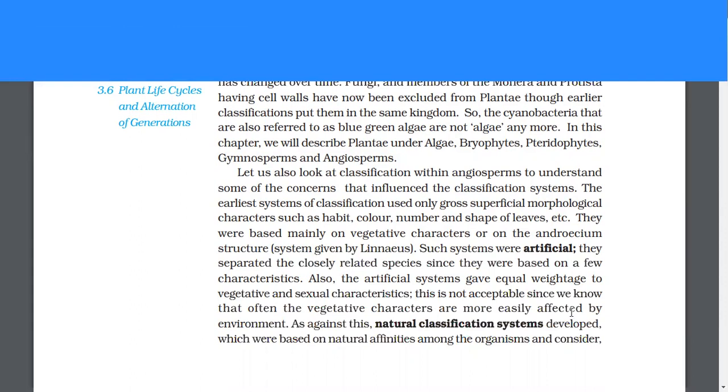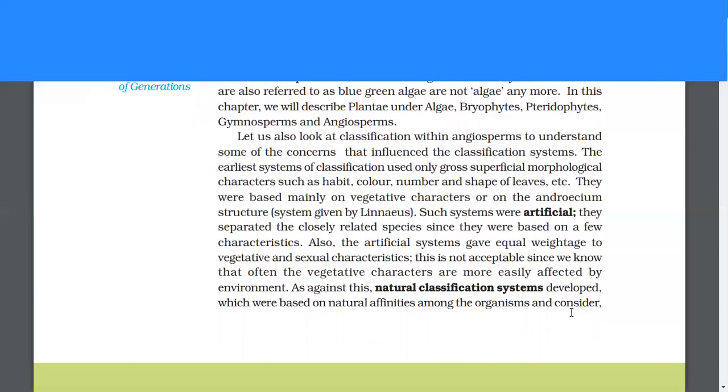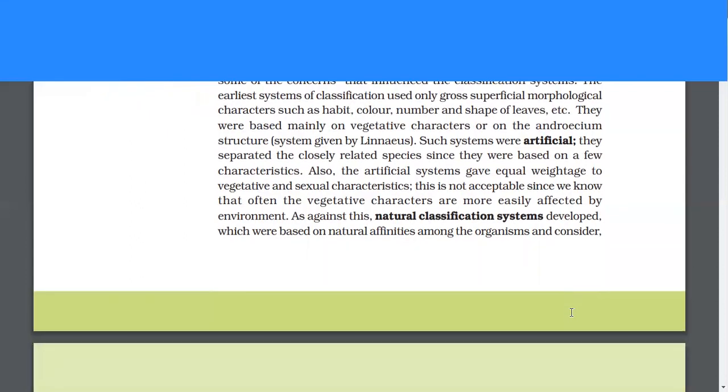The earliest systems of classification used only gross, superficial morphological characters such as habit, color, number, and shape of leaves, etc. They were based mainly on vegetative characters or on the androecium structure. Such systems were artificial. They separated the closely related species since they were based on a few characteristics. Also, the artificial systems gave equal weightage to vegetative and sexual characteristics. This is not acceptable since we know that often the vegetative characters are more easily affected by environment.